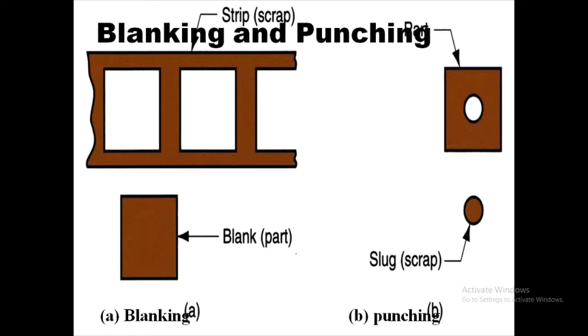Here you can see that in blanking, whatever part is produced by the punching action or ramming action is the blank, which is required.